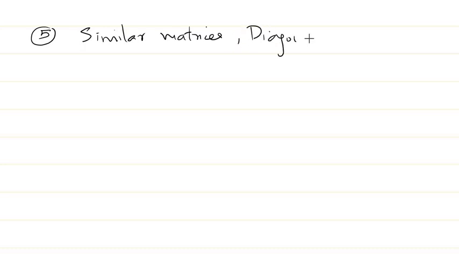And the fifth section, I'll be discussing similar matrices, because there have been a lot of questions based on this, similar matrices and the diagonalization of matrices. So these are some important topics which we need to consider also in our lectures.